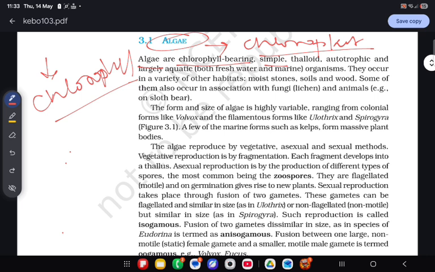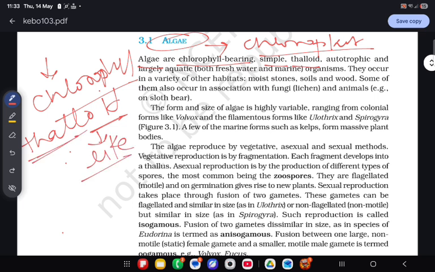Simple means they have no roots, no leaves, no stem. Thalloid means the word 'oid' is like, so their structure is a thallus-like structure. Autotrophic means they make their own food, and they are largely aquatic, both freshwater and marine organisms. Most of the algae are found in water, some in freshwater, some marine.